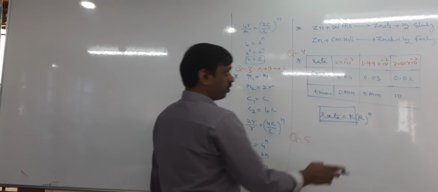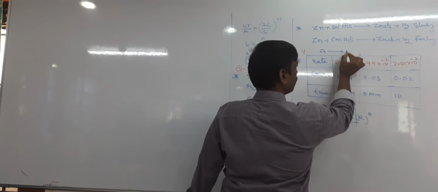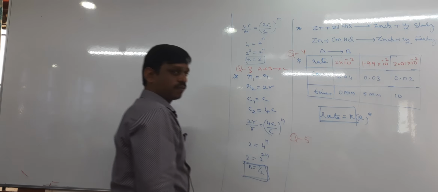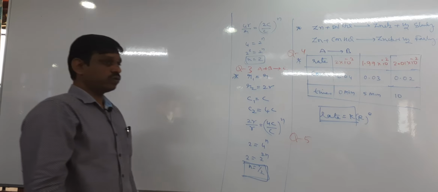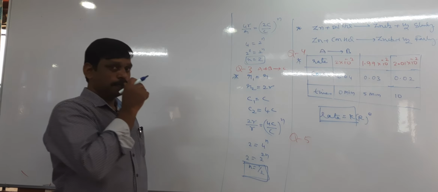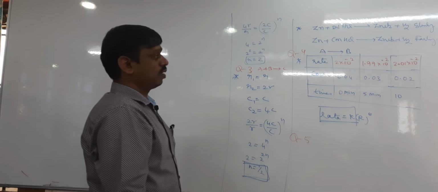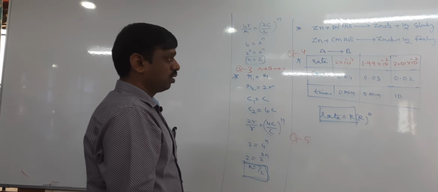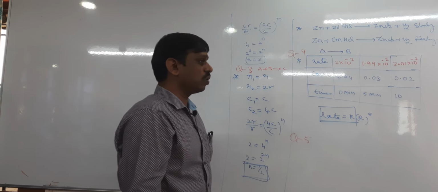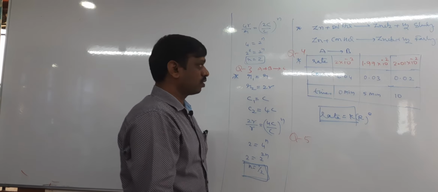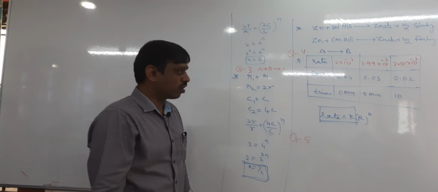Next, one more question. For a hypothetical reaction, A gives rise to B, the experimental data is given below.